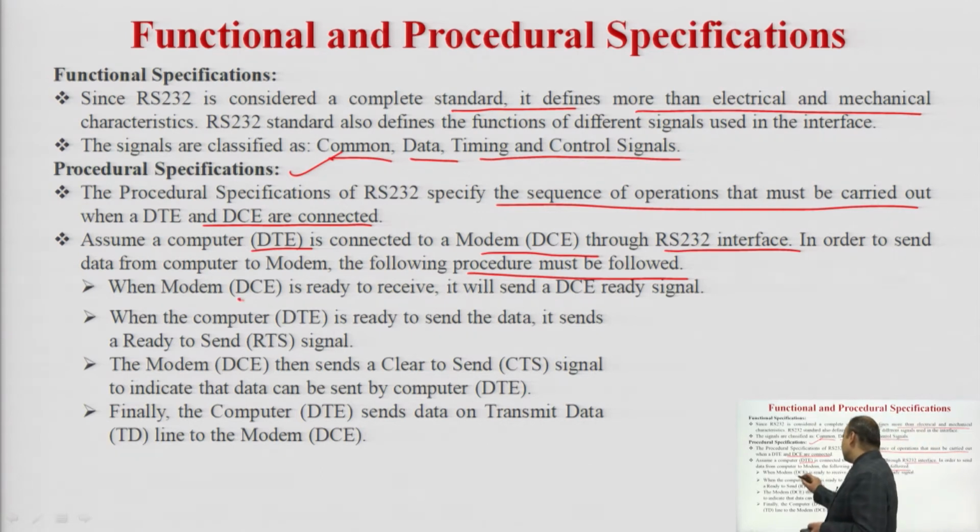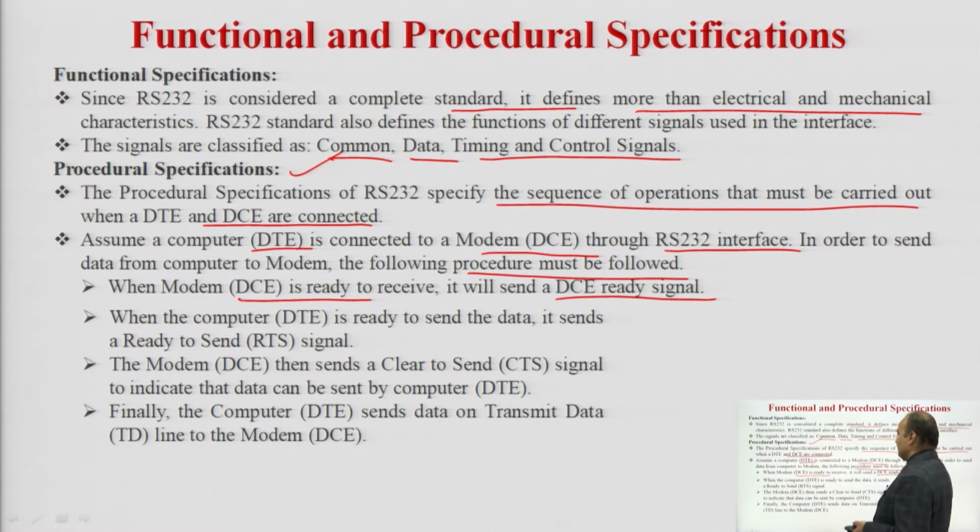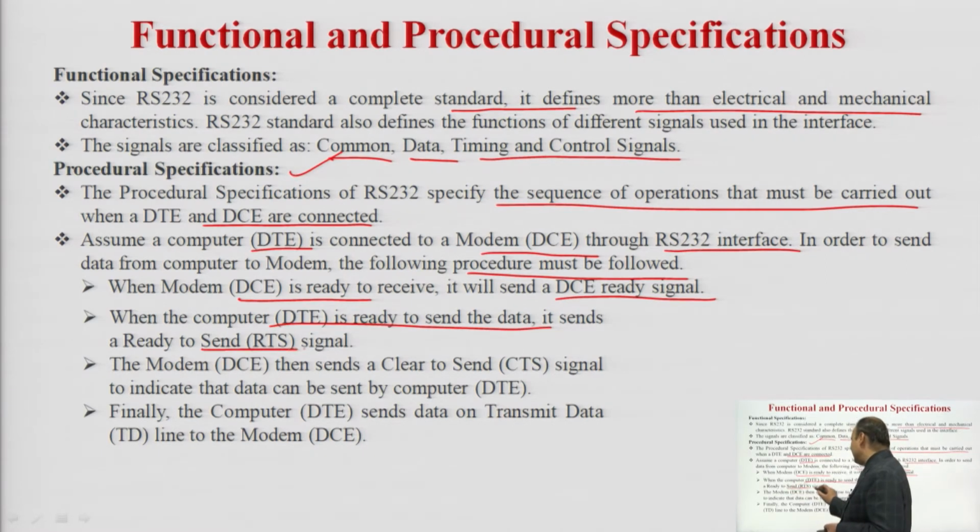When the modem, DCE, is ready to receive, it will send a DCE ready signal. When the computer, DTE, is ready to send the data, it sends a ready to send signal. These are the signals, or the order, which can be followed between the DTE and DCE.